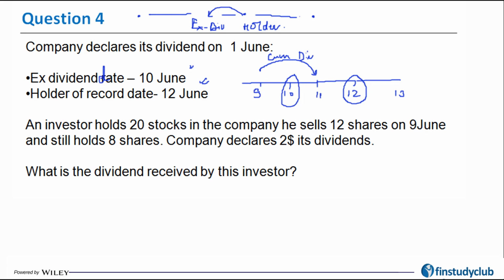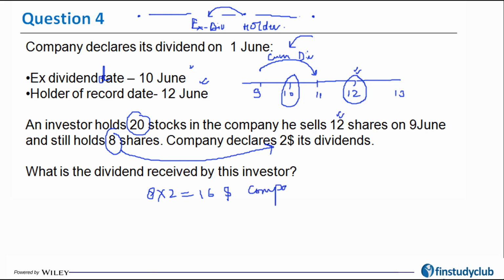That means the company will not pay me dividend because the name of the new buyer will be entered before 12th, and in that case I'm going to get a reimbursement only from the new investor. That means out of 20, 12 shares are gone and I'm going to get dividend only on 8 shares. The company has declared a dividend of $2 and therefore I'm going to get $16 as dividend from the company.